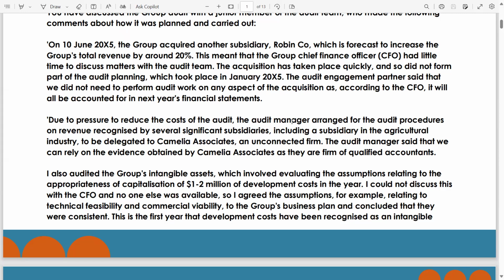If a subsidiary is a significant subsidiary, then as we studied, as a parent auditor, as a group auditor, we have to check the prerequisite criteria, ICED. So the audit manager's statement that we can rely on the evidence obtained by Camellia Associates is invalid. We have to check the prerequisite criteria and then evaluate the work performed by Camellia Associates.